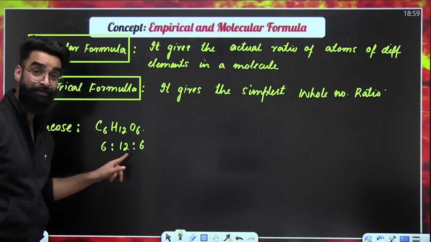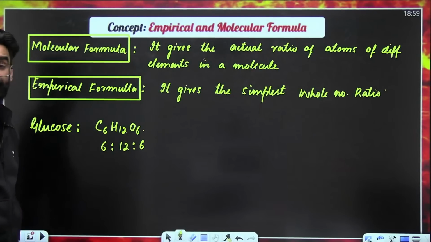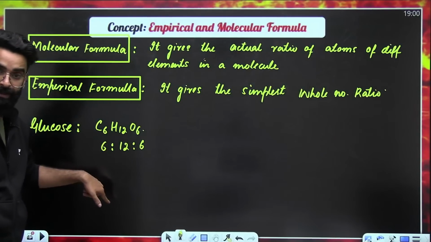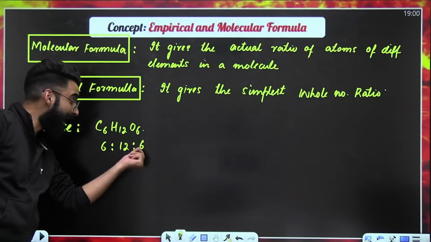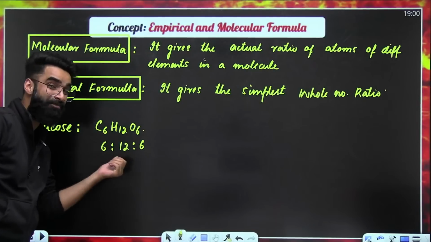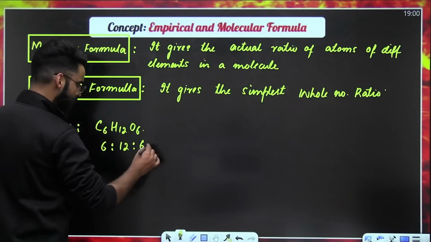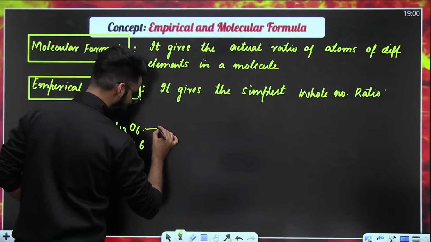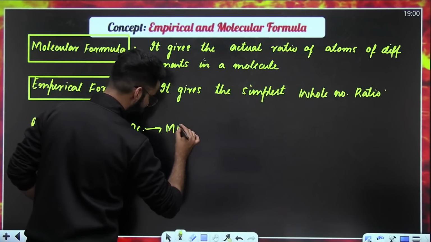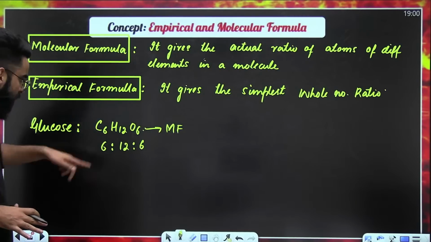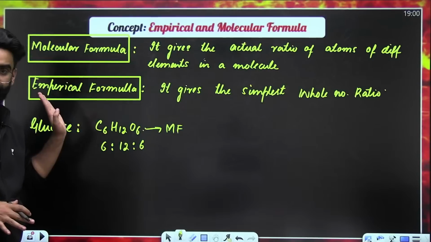If I ask you, is it just the ratio of the atoms or is it the simplest ratio? You'll say it is not the simplest ratio. We can convert it into the simplest ratio. That formula which gives you the actual ratio of the atoms of different elements, you call that particular formula the molecular formula. So you'll be calling this the molecular formula, right?